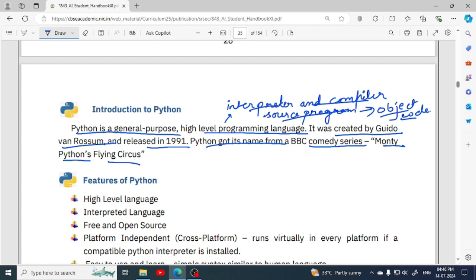So it is said that when Rossum was working on this programming language, at that time he was also studying the script of this comedy series, Monty Python's Flying Circus. So from there he got the idea that the language he is working on should have a short and unique name. So he got the idea that its name should be Python.